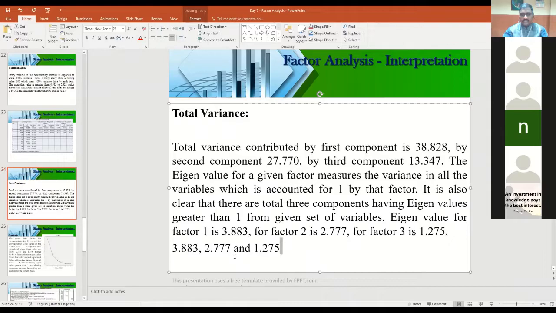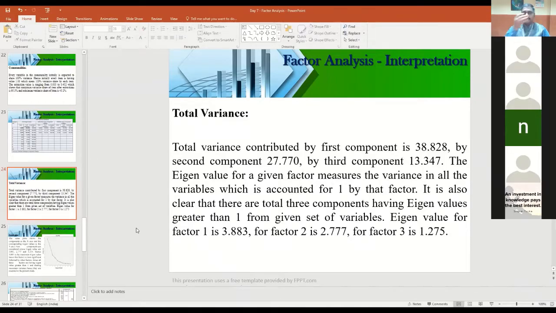That's it. So this is a way to write the interpretation for your third output table, the total variance explained table. Now you understood how to write the interpretation for the KMO and Bartlett's test to prove the sample adequacy.